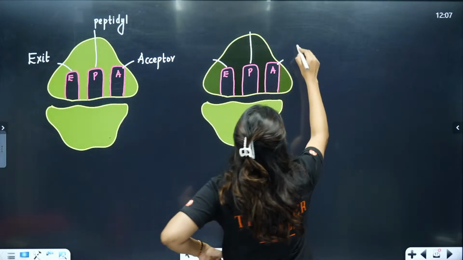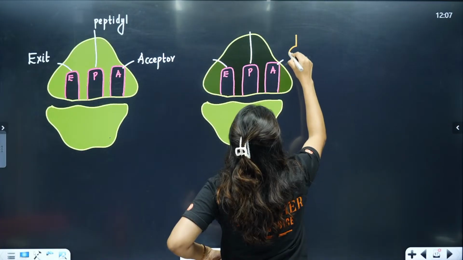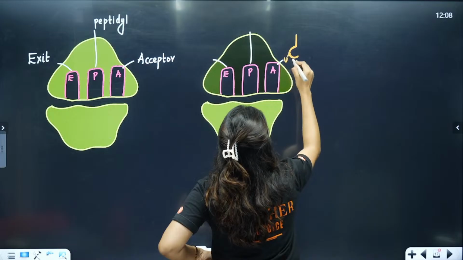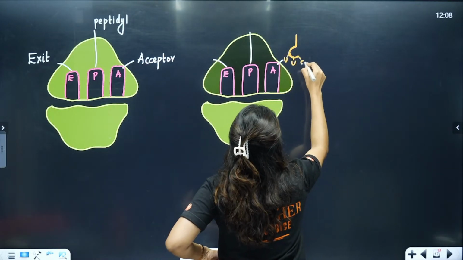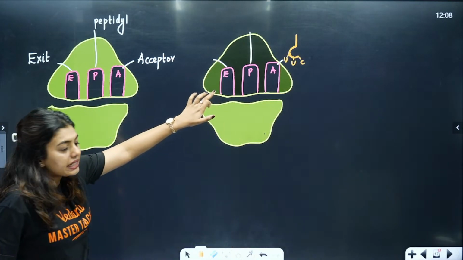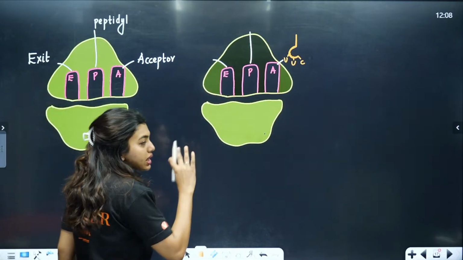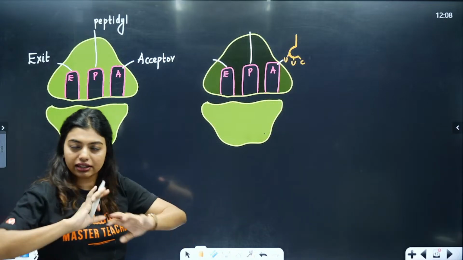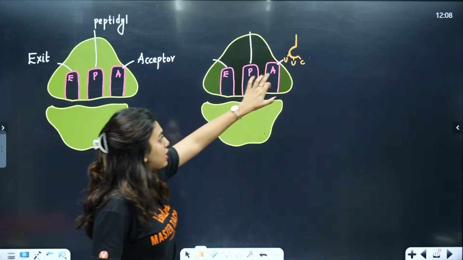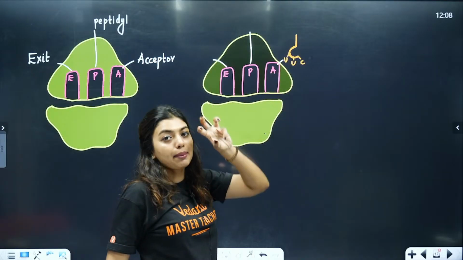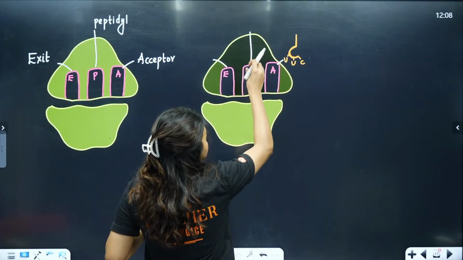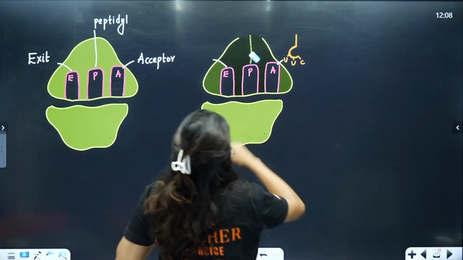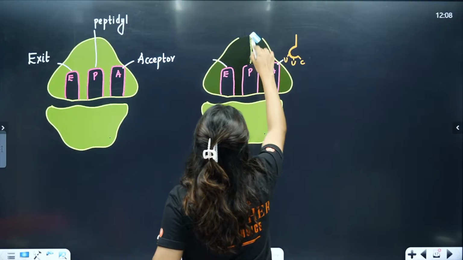I'm drawing the tRNA like this, with one hook, the anticodon loop, and let's say one tRNA has UUC. That means it is trying to read the mRNA. So how is the reading going to happen? Keep everything else aside and just imagine: the A site is going to accept, and the P site is the place where the peptide formation is going to happen.